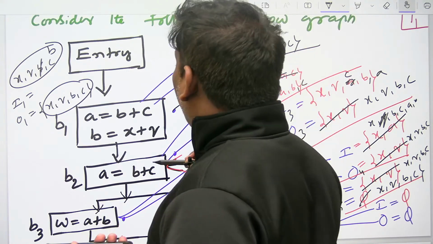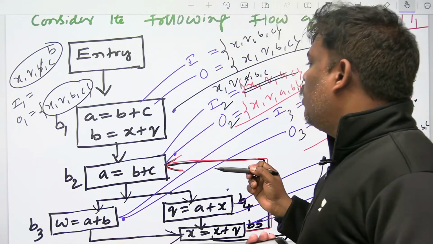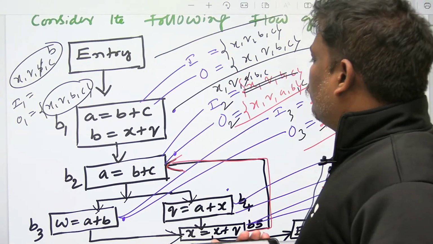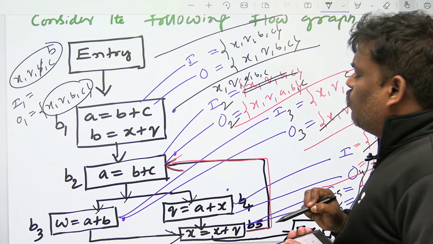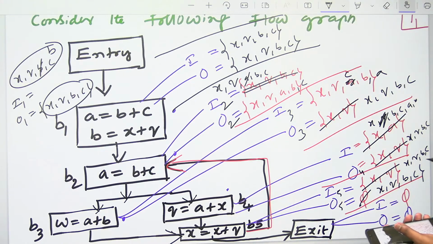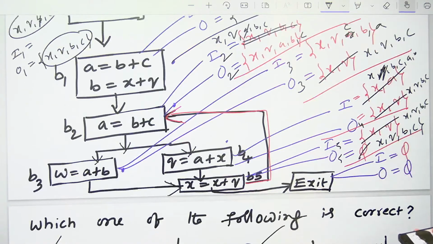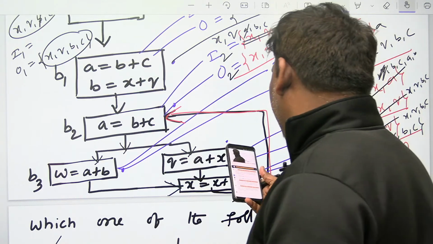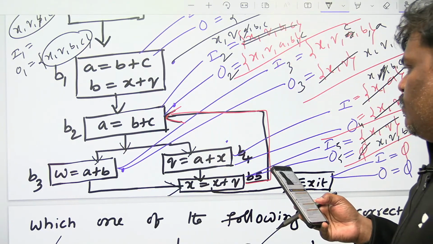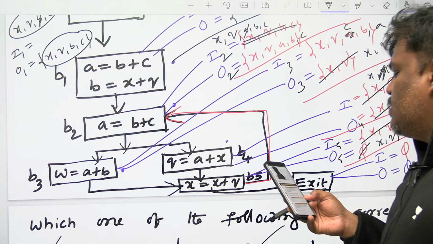Verify. And one more, in the case of the B1, no need to do 2 times because it is not part of the cycle. 1 time is enough. But in the case of other things, you have to do more than 1 time because there is a cycle.